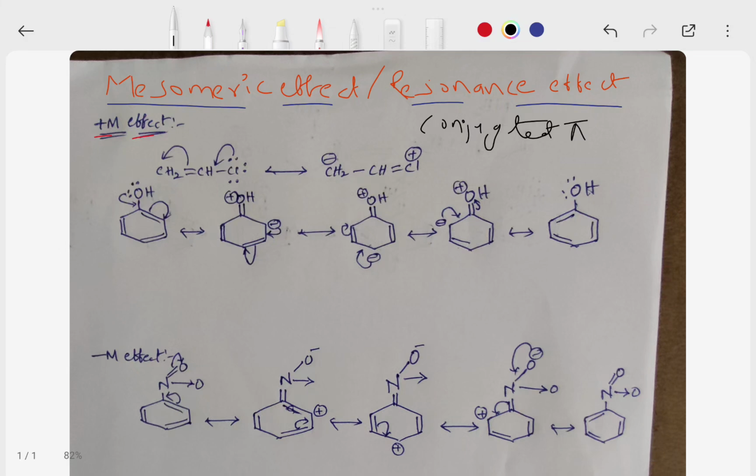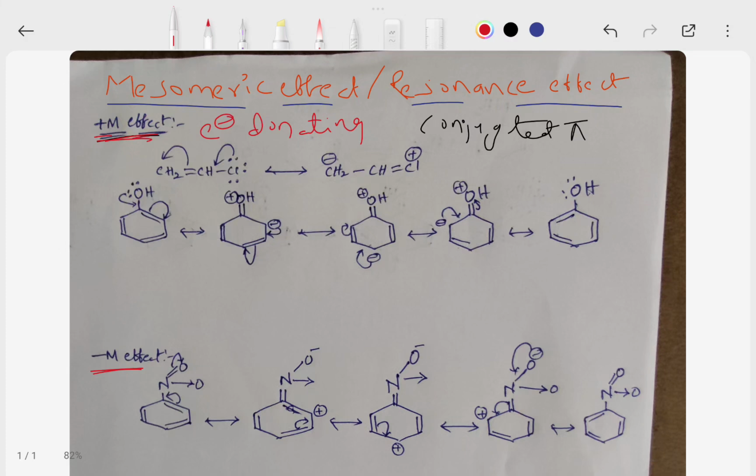This resonance effect is of two types. One is plus M effect, and the second one is minus M effect. Plus M effect means electron donating groups directly attached to the conjugated pi system.